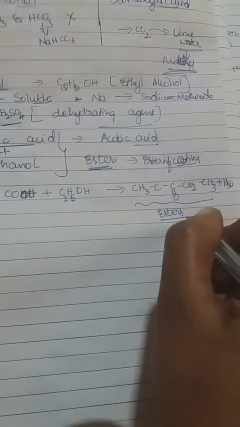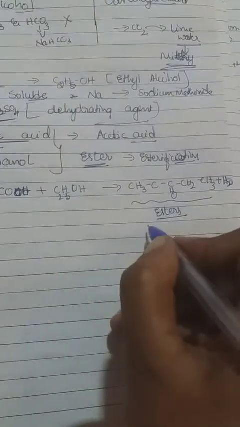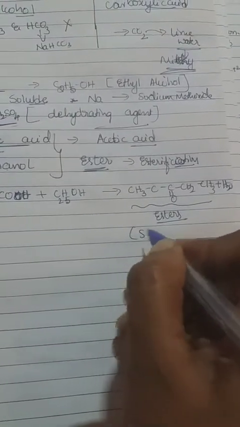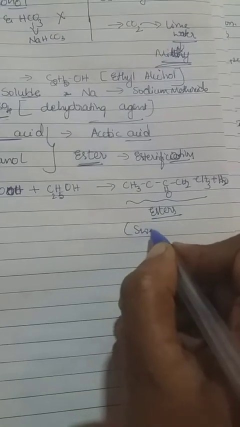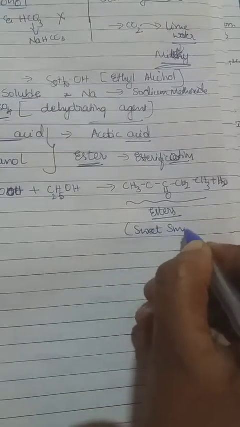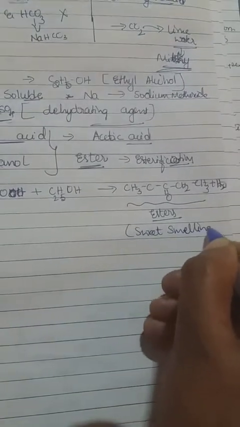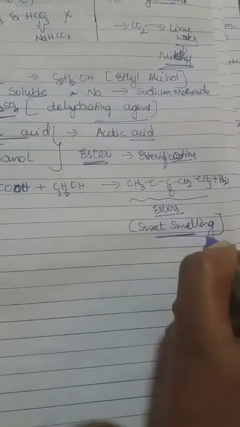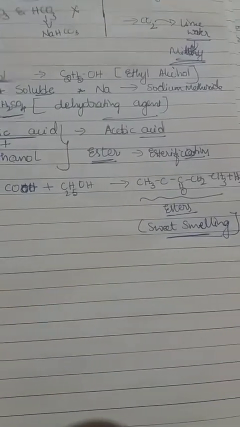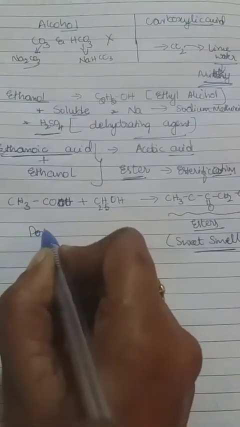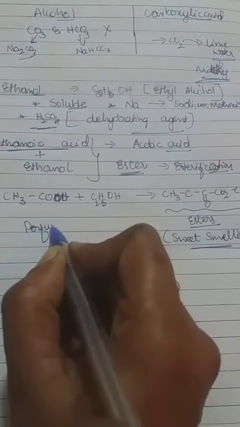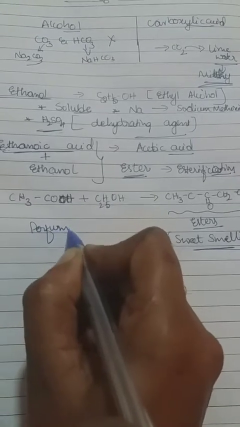So generally this ester is a sweet smelling substance. Where is ester used? What you are using daily, the perfume and everything, there for the sweet smell, a good smell, the esters are used.